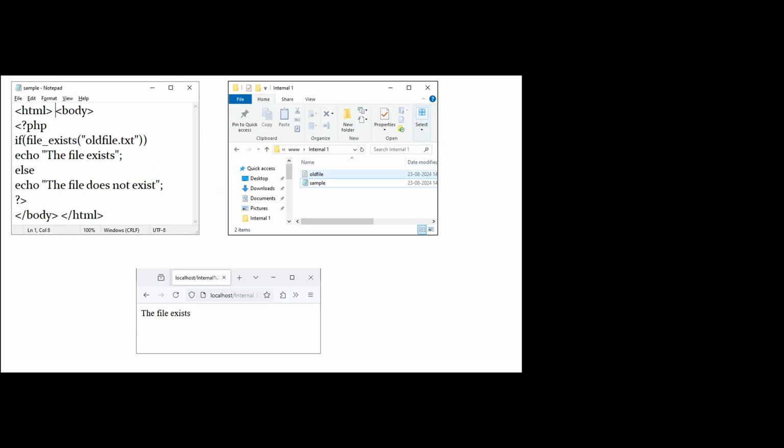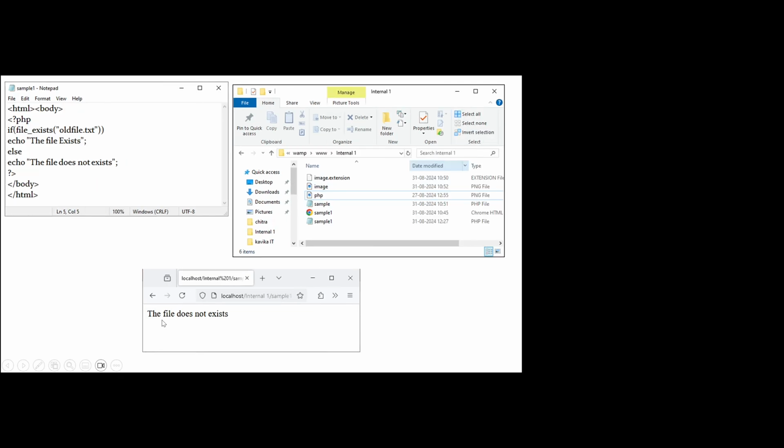This is a sample example. Here we are going to check whether the oldfile.txt file exists in our system or not. We use an if condition to check whether the file exists. If the file exists, the true part will be executed. If the file does not exist, the else part will be executed. Here we actually have oldfile in our system, so the output "the file exists" will be displayed. Here we don't have oldfile.txt in our system. So when the same code is executed, it returns the value "the file does not exist".